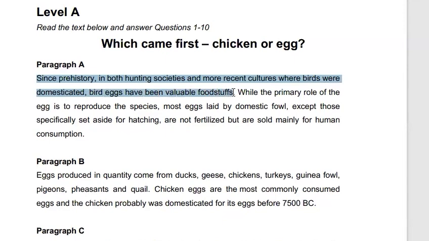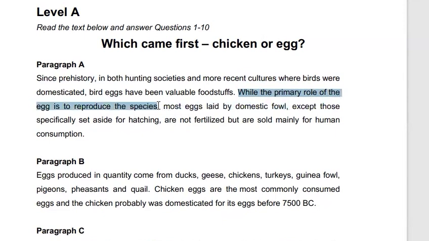Since prehistory, in both hunting societies and more recent cultures where birds were domesticated, bird eggs have been valuable foodstuffs. So this line is saying that since early times, in societies that hunted for food and in newer cultures that kept birds, eggs have been valuable as food in both the societies. While the primary role of the egg is to reproduce the species, it is saying that eggs are mainly for making more birds.